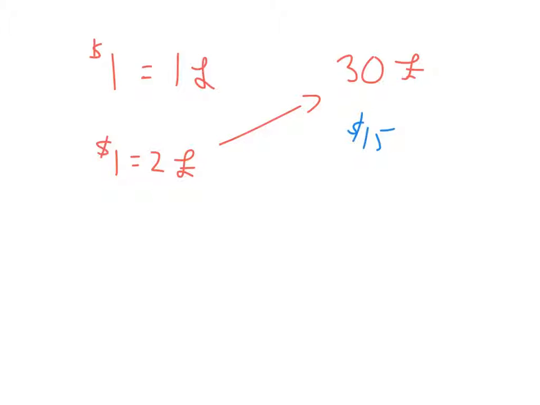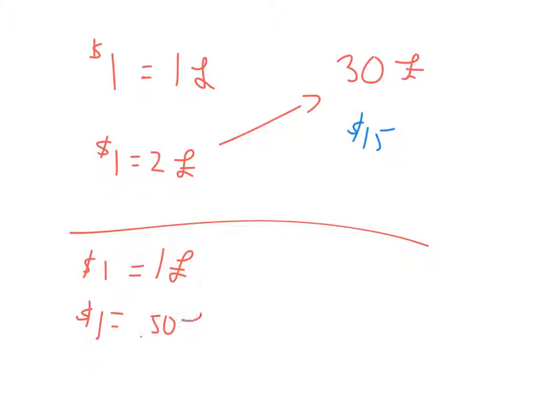Now, this is a drastic difference, and it would take many, many years or some catastrophic event in one of the countries to have the exchange rate double like that, where the US dollar becomes twice as strong against the British pound. But it just helps to illustrate that idea. Now, vice versa, if the US dollar were to depreciate, so it used to buy 1 pound, same 30-pound item, and now it only buys 0.50, well, now that same item is going to cost us $60 to buy. So we're going to buy less of their goods.